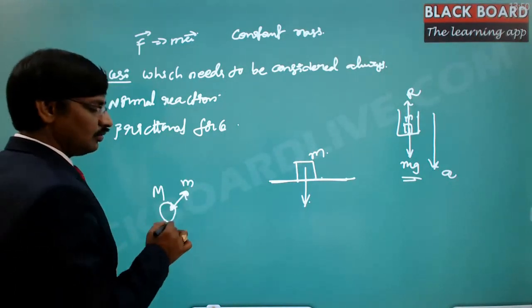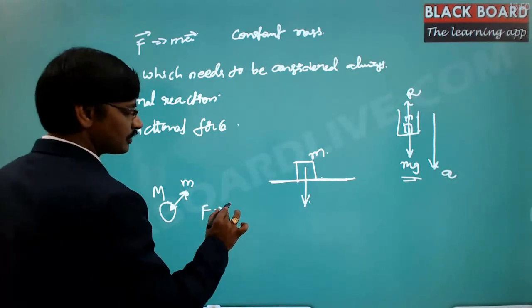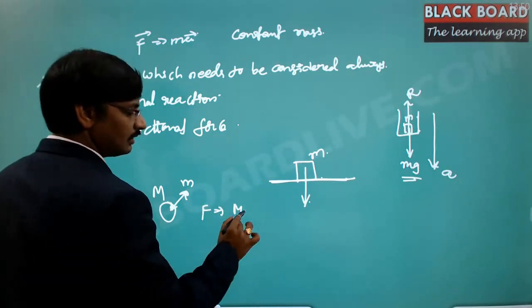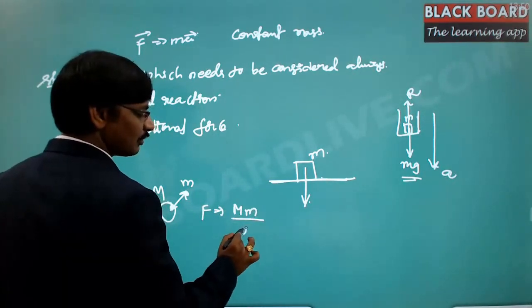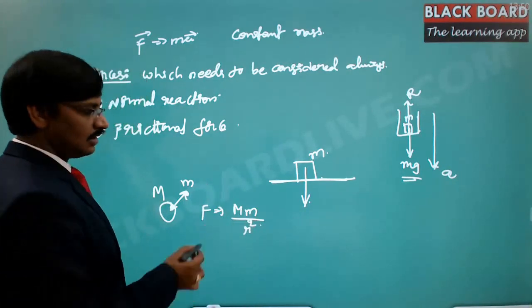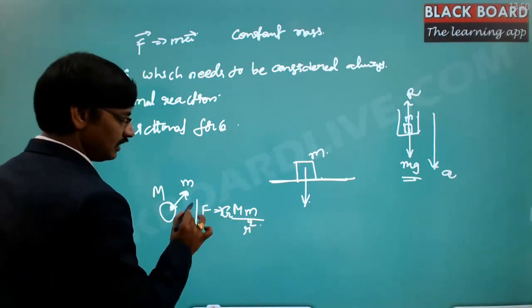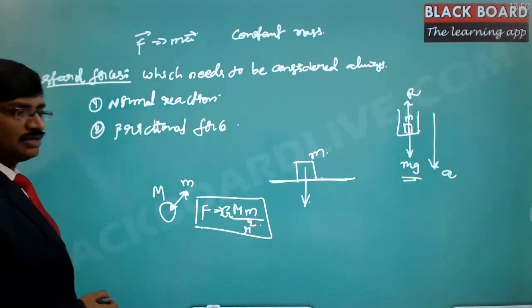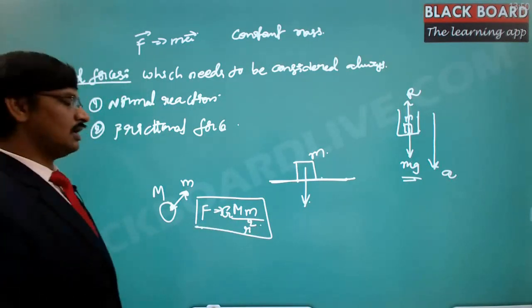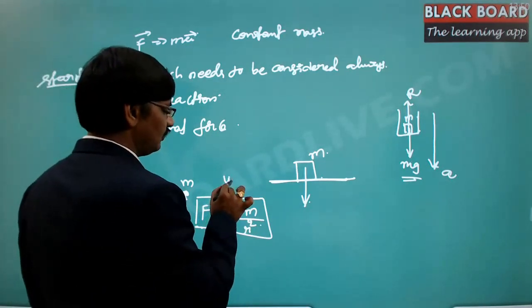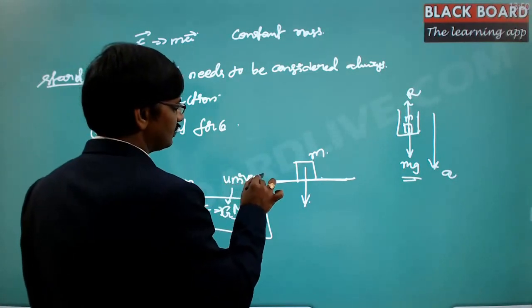Now this force is directly proportional to the masses of the earth and the person, and inversely proportional to the square of the distance. The proportionality is replaced with the constant G, which is called the universal gravitational constant.